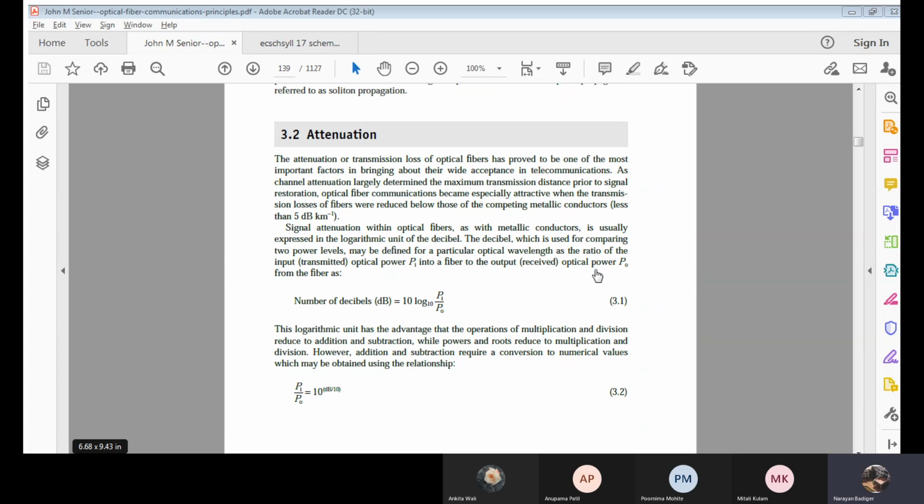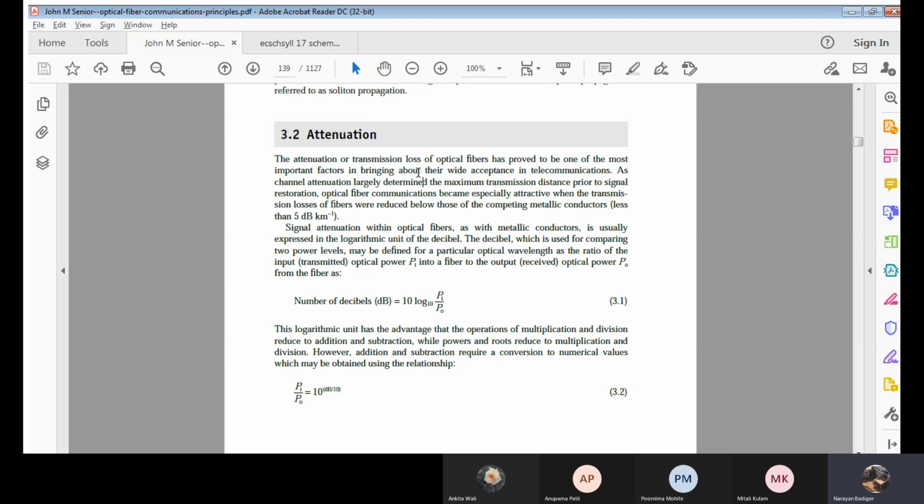Alpha. Simple, correct? So alpha is used to represent this attenuation factor, and this is also called the transmission loss.